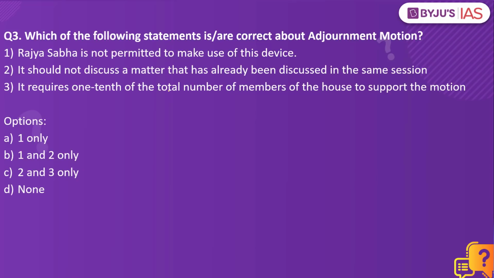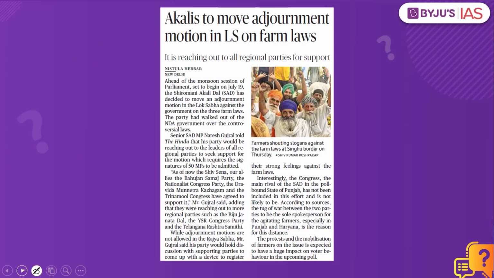Which of the following statements are correct about adjournment motion? Rajya Sabha is not permitted to make use of this device. It should not discuss a matter that has already been discussed in the same session. It requires 1/10 of the total number of members of the House to support the motion. Which of the statements are correct? The answer to this is 1 and 2 only. Why have we taken this practice question? Because this article here makes a mention of adjournment motion. Let us try and discuss what these options are.